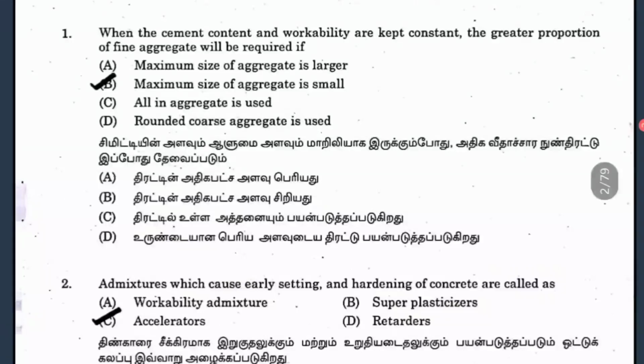So early setting, so it means the fastening of the setting, no? So it is done by the accelerators, and retarders means it slows down the setting. Okay, so these accelerators are used in cold climate areas and retarders will be used in hot climate areas so that the setting of the concrete is done perfectly. And the other two options, if you see, workability admixture and super plasticizer, both are nearly same. This is for increasing or to give a good workability of the concrete.